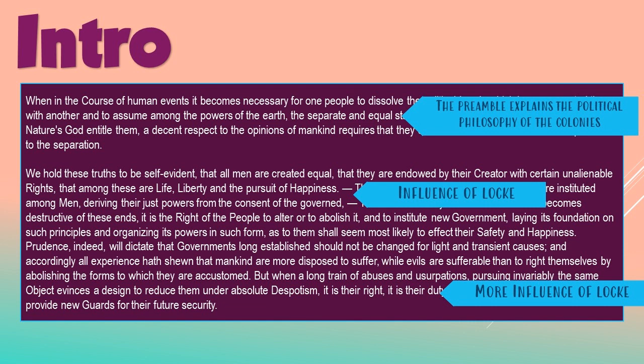before that. In this same paragraph, Jefferson is going to go on to say that whenever any form of government becomes destructive to these ends, meaning those natural rights, when the government does not protect those rights that you have, it is the right of the people to alter or abolish it and to institute a new government, laying its foundation on such principles and organizing its powers in such form. This is another just copy of Locke's idea.